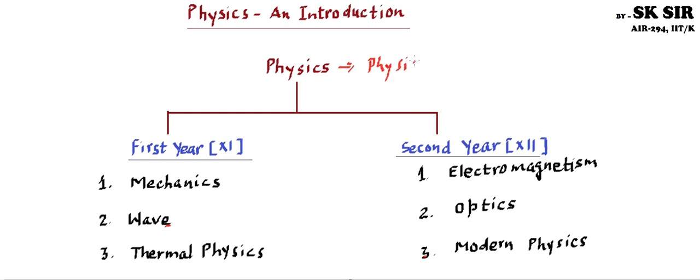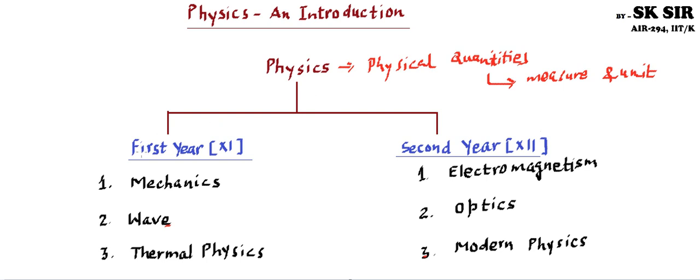Physical quantities are something we deal with. And what are physical quantities? We can say they are those quantities which can be measured. If we can measure a quantity, and that quantity has a unit, then we call that quantity a physical quantity. We will be learning about these physical quantities: how we measure them, how we give them units, and how we relate the different units. These are the things we are going to discuss in physics.